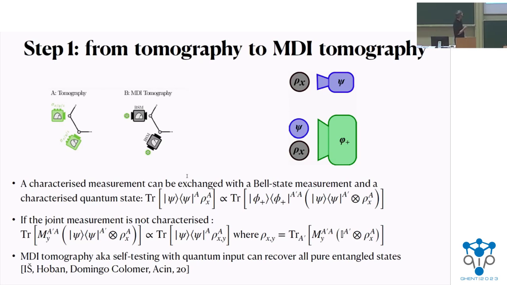In tomography, we have a trusted measurement that we apply on an untrusted state, while in measurement device independent tomography, we have trusted quantum states, which we call quantum inputs, also in the scenario.